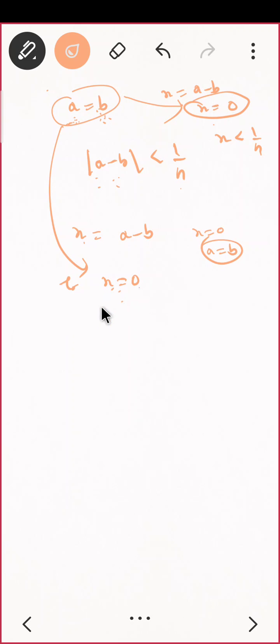To prove x equal to 0, I just have to prove that for all n belonging to natural numbers, x is less than or equal to 1 by n. Correct? This is what I have to prove, that's it, for all natural numbers. And what is my x? x is a minus b. It is better to choose the mod of a minus b, because in some cases you can get a negative value, which we have to neglect. Let us consider length. Okay, so this was a basic property.